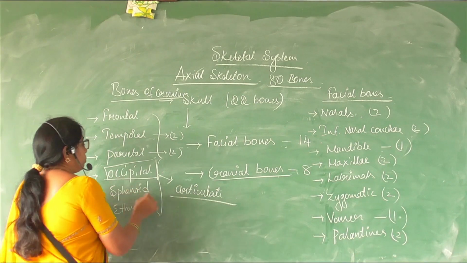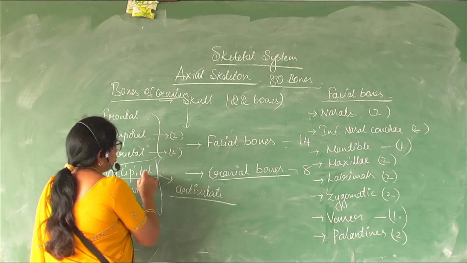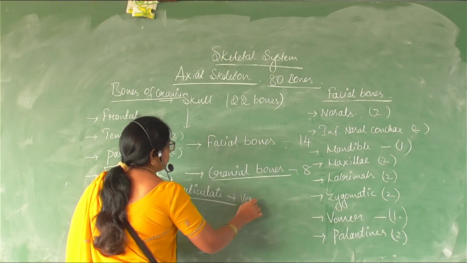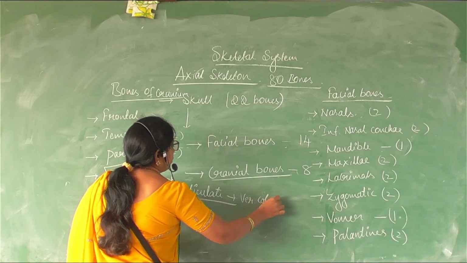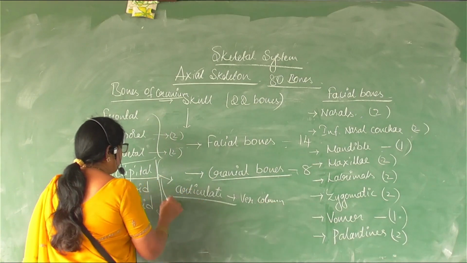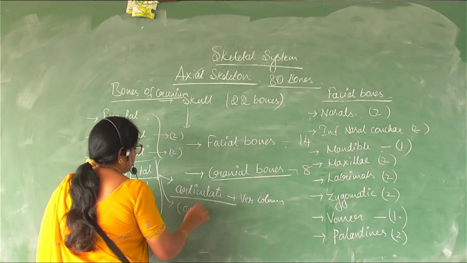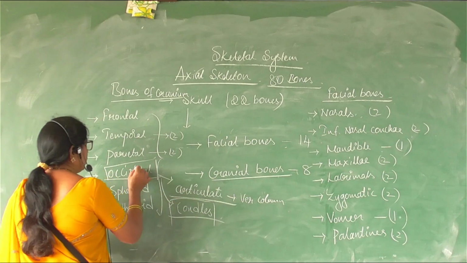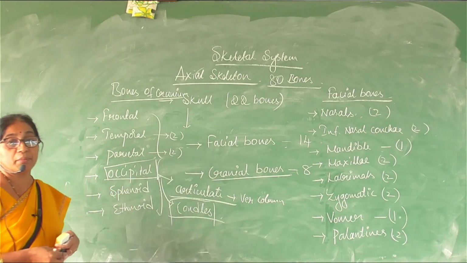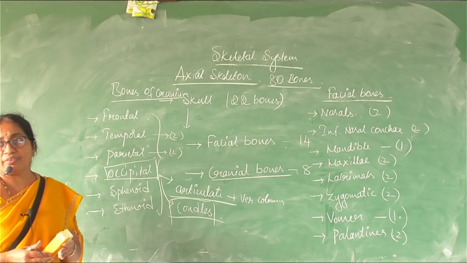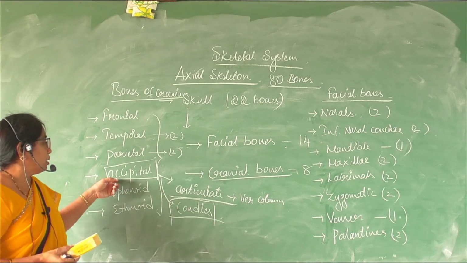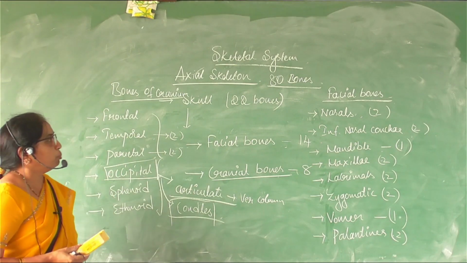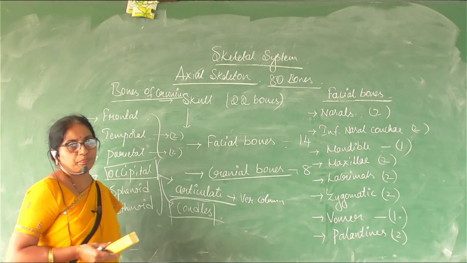They articulate with the vertebral column with the help of condyles, which are called occipital condyles. So these are the bones of the skull.